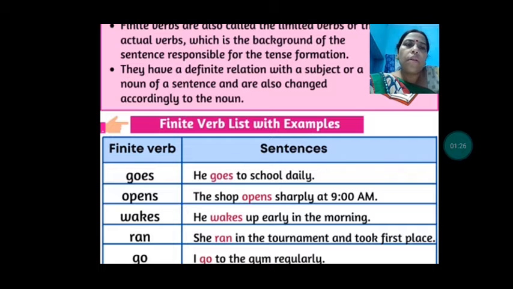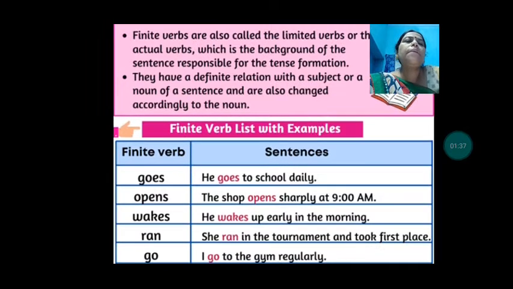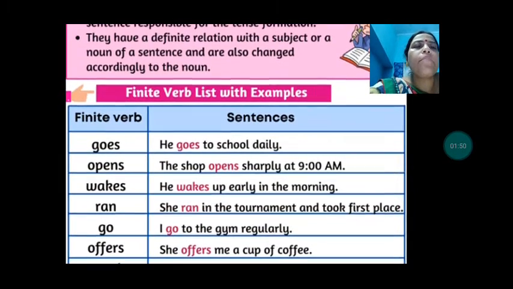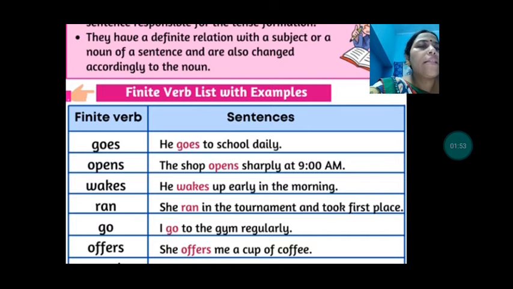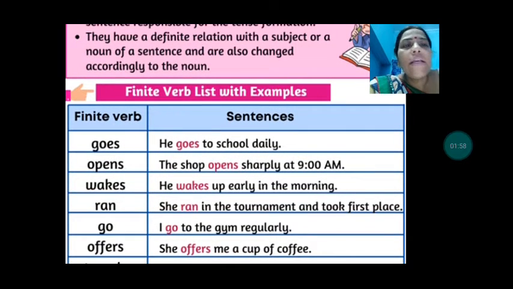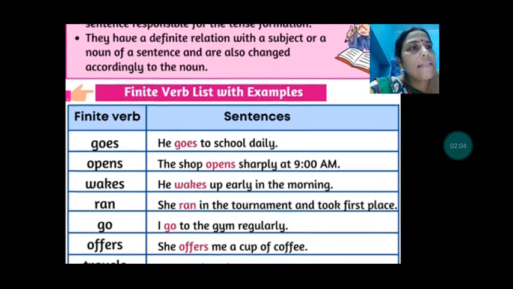Now this go, as you can see, has changed to goes. By seeing this sentence, we can understand that the sentence is in the present tense. Then, "The shop opens sharply at 9 a.m." Here the shop is in the singular form, with that we have used s: the V1 verb with s in the singular form, and that is in the present tense.